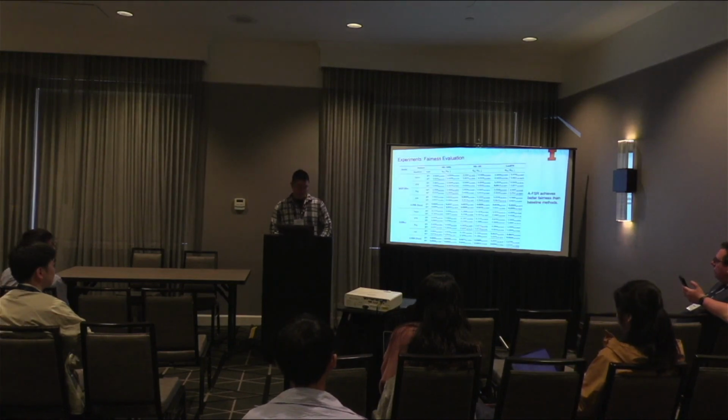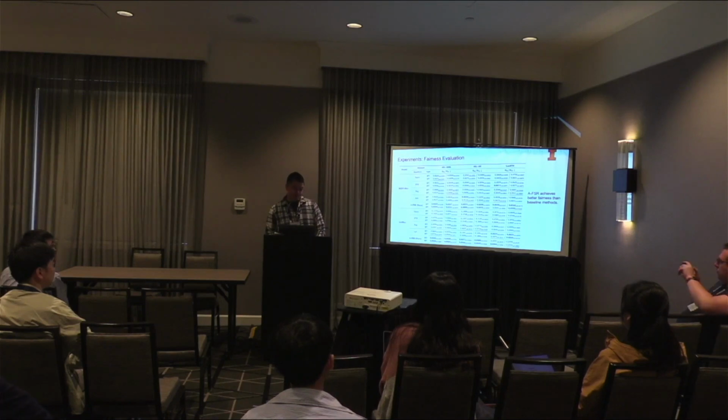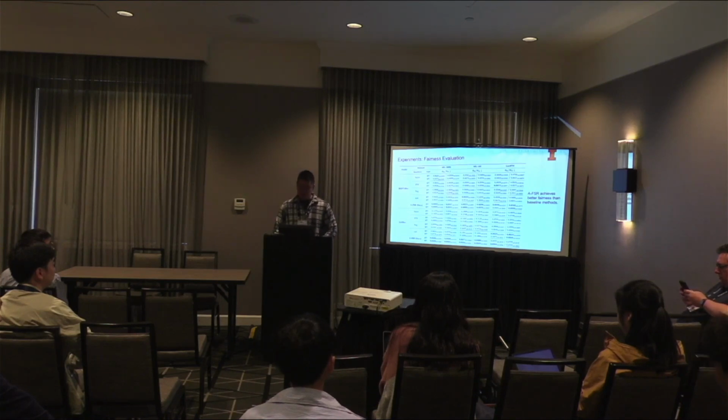So the first group of results are about fairness evaluation. We evaluate our method on different datasets and different model architectures, and we also compare our method against different baselines. From the table, we can see our method can indeed achieve better model fairness, even if we do not have access to the demographic label of the users. And I want to say the baselines are actually things like regularizers, importance reweighting, or adversarial debiasing. They actually require the user demographic information. So we have to assign some user gender label to the baseline methods to make them work.